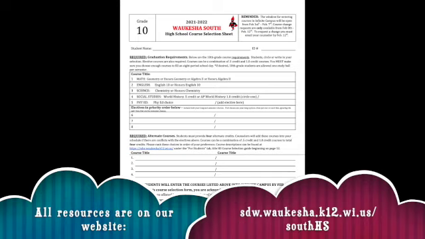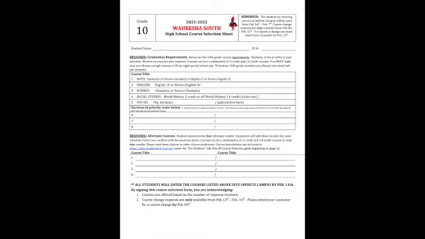This sheet shows you what classes you could possibly take for math, your English options, science options, social studies, Phys Ed, all those different pieces. It also gives you opportunities to make elective selections down here, whether it's a world language, art, music, band, so many different awesome opportunities for you, and I'll show you all about those. And then it has the alternative courses, which we'll talk more about in just a little bit. So make sure that you know where our resources are. This is really helpful when you're doing course selection, as obviously there's a lot of information. It's a really great way to organize yourself too.